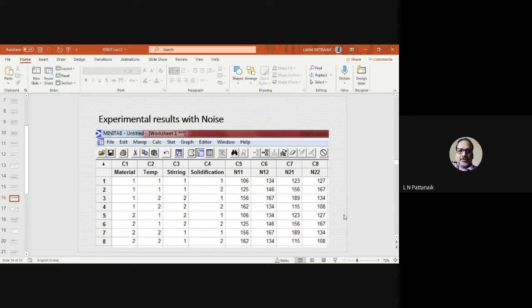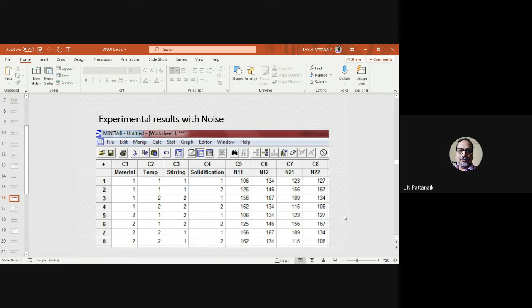Then the product is subjected to testing of its bond strength, and suppose you found 106 units as its bond strength. So mention it. Similarly, you have to proceed by varying the noise factors. Again, suppose N12, which is in C6. That means you have made the first noise at first level and the humidity at the highest level. That's why it is 2. Then you conduct the experiment. So all possible combinations of the noises you can do here.